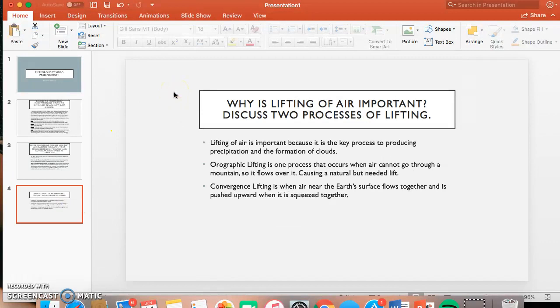The last topic is, why is lifting of air important? Discuss 2 processes of lifting. Lifting of air is important because it is the key process to producing precipitation and the formation of clouds. Orographic lifting is one process that occurs when air cannot go through a mountain, so it flows over it, causing a natural but needed lift in the air. On the other hand, convergence lifting is when air near the Earth's surface flows together and is pushed upward when it is squeezed together.